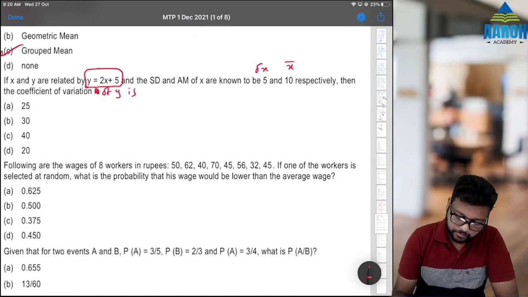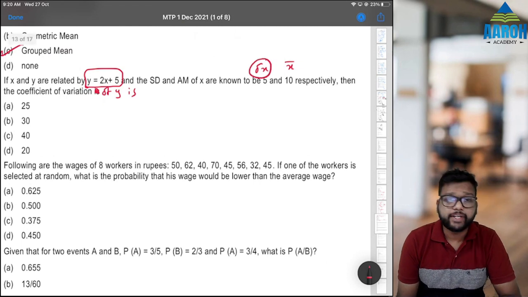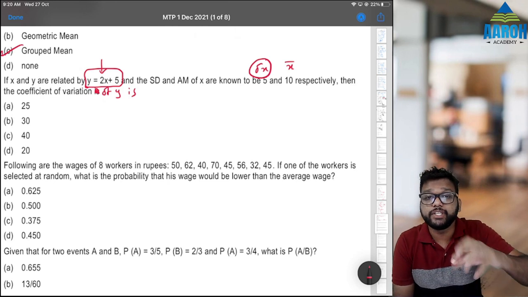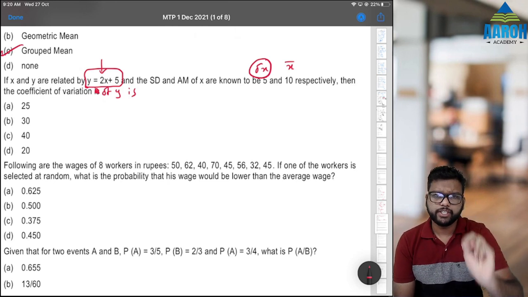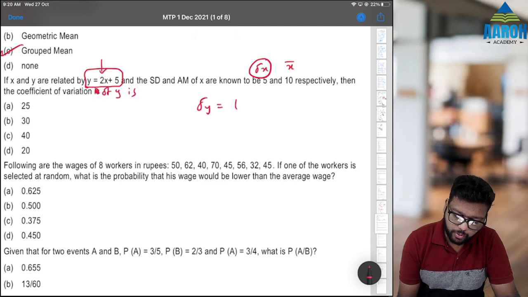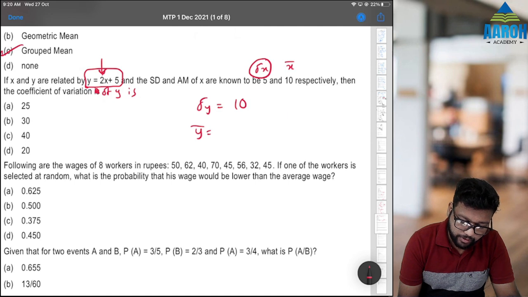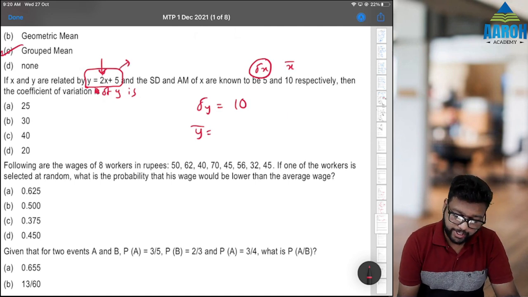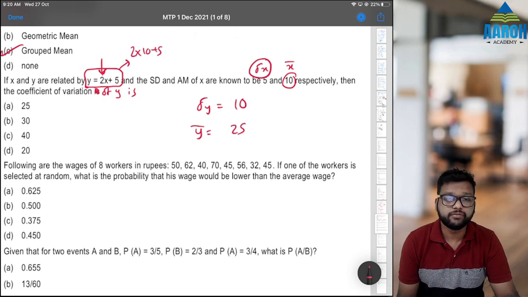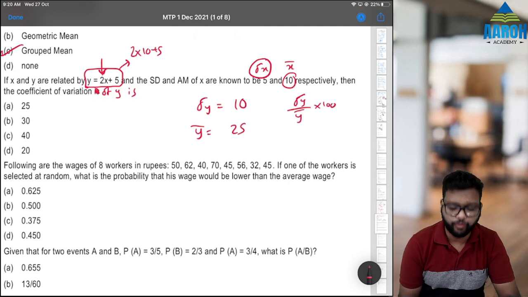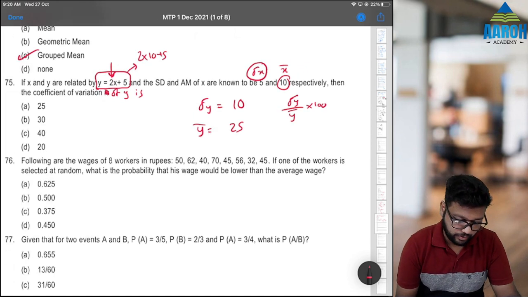So for y, SD is affected only by change of scale. Change of scale is 2. Change of scale is multiplication or division; change of origin is addition or subtraction. So SD of y will be 5 into 2, 10. And y bar is affected by all, so it will be multiplied by 2 and plus 5. We put x's value as 10: 2 into 10 plus 5, which is 25. So coefficient of variation is sigma y upon y bar into 100, that is 10 by 25 into 100. So 40. Yes, 40 is the correct answer.